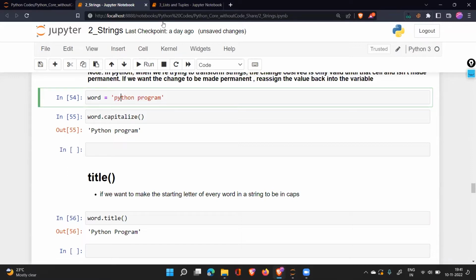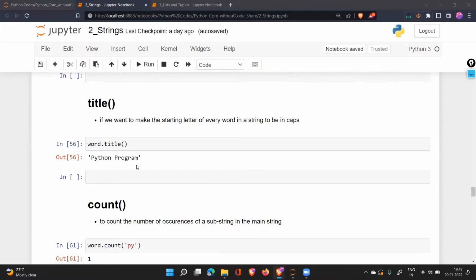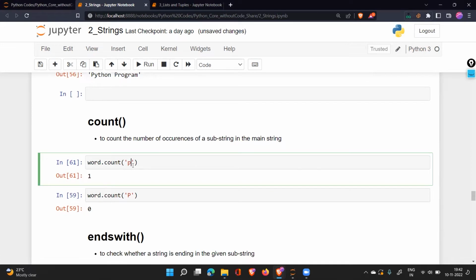So you don't need to write the complete word, and you don't need to write just one character. You can write multiple characters and that will be found. Now you have Python. You can't say search for p and t. This will not give you any answer because p and t are not together. Pyt you can search, but p and t you can't search together because they are not together. This is the concept that count does. Clear? This is the work of count.